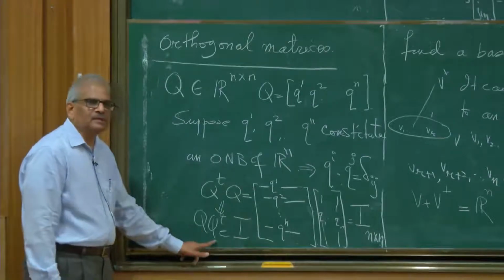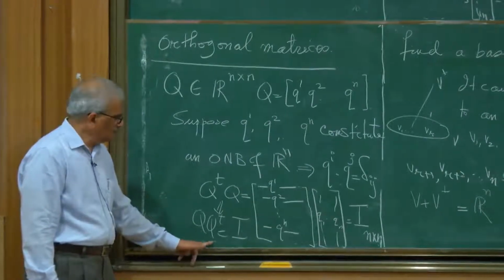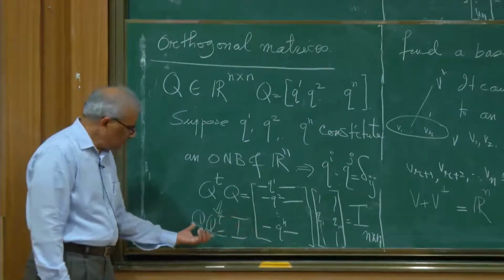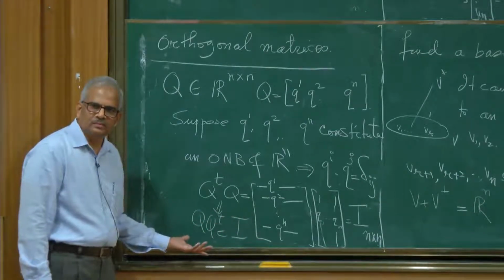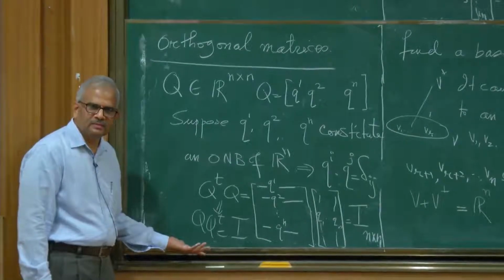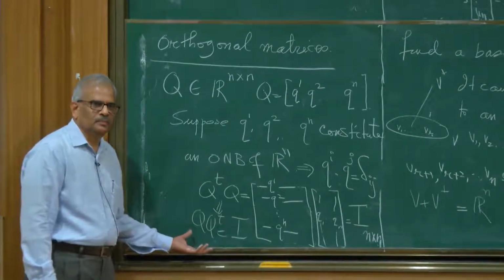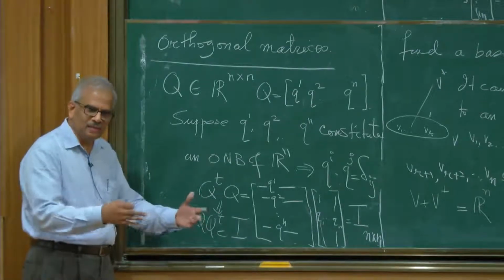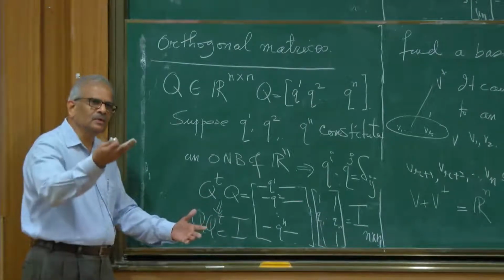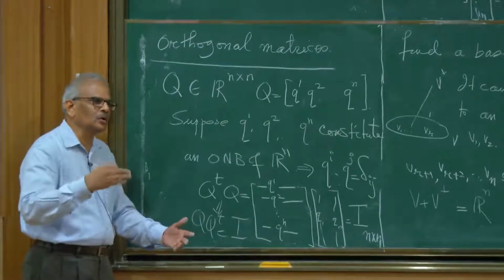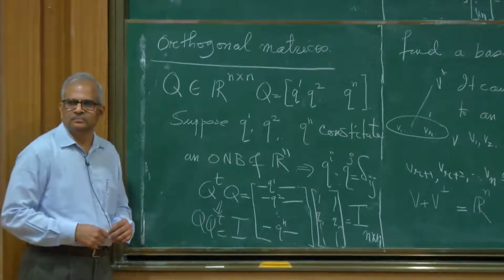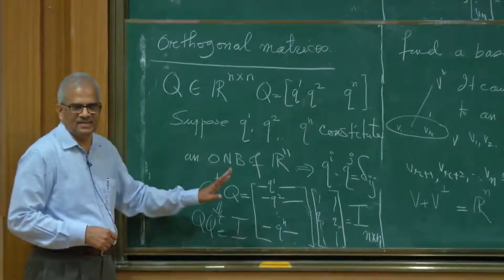Now this statement says that once the column vectors are orthonormal, the row vectors are also perpendicular and have unit length. Is that clear? If I start with some column vectors, make a matrix Q, then its row vectors will also form an orthonormal basis of Rn. Geometrically that is not obvious.